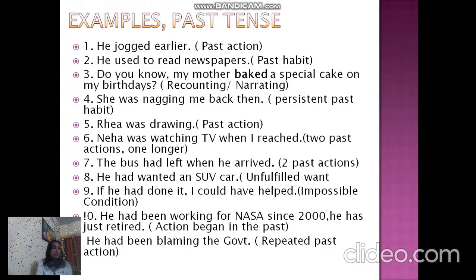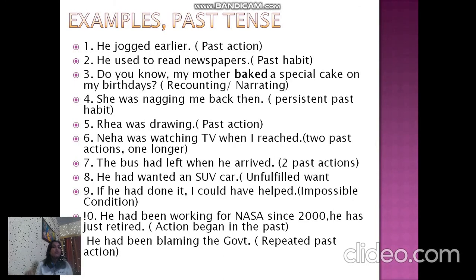Now let's come to the examples. First example is of past action, so it has to be simple past tense. He jogged earlier, मतलब वो जॉगिंग के लिए गया था थोड़ी देर पहले, उस टाइम पे उसने जॉगिंग की, राइट, लेकिन अभी नहीं, राइट. So past action.